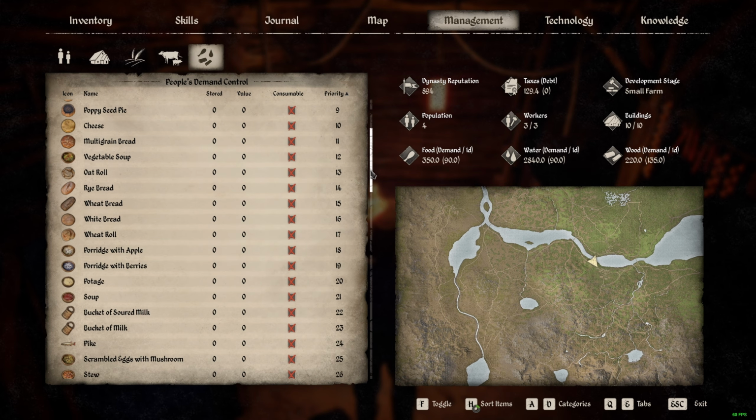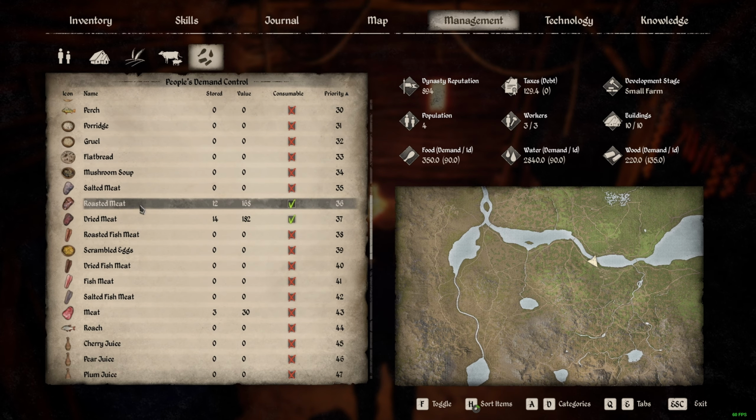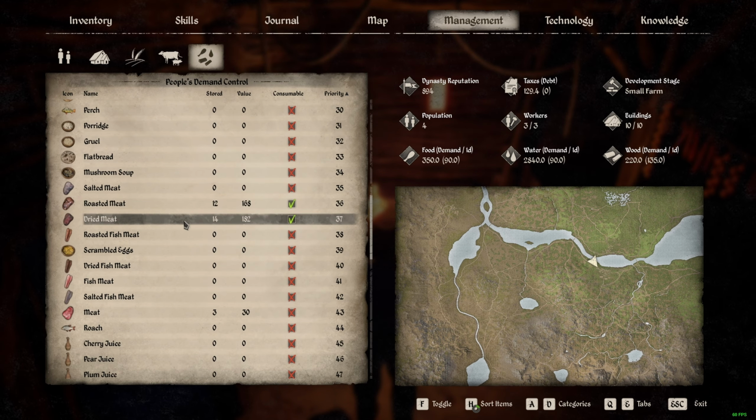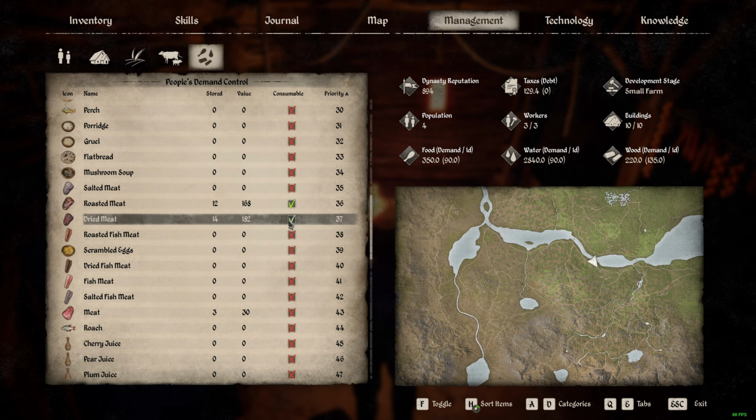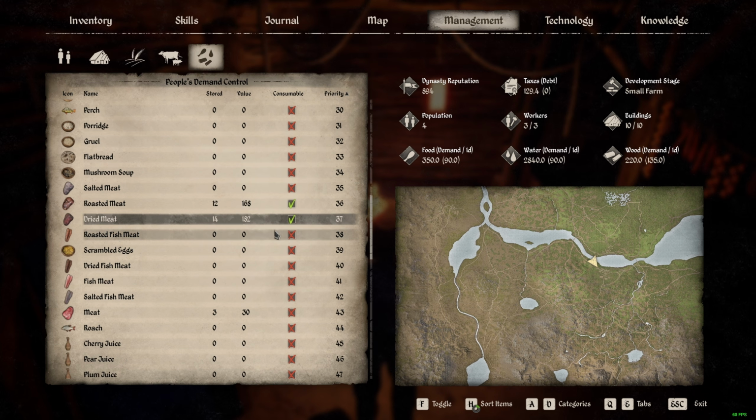Me right now, since I'm starting my base, I only want them to eat roasted meat and dried meat, and that's the only thing I want them to eat. Or I can say, you know what? I just want them to eat roasted meat and not dried meat. So it's really up to you to decide how much food you have so that they can feed themselves. And you need to calculate how many villagers you have in your village, because the more villagers you have, or kids, the more they're gonna eat, right? So you have to calculate that in your head and think about how much food you need for the entire village. Same thing with everything else.